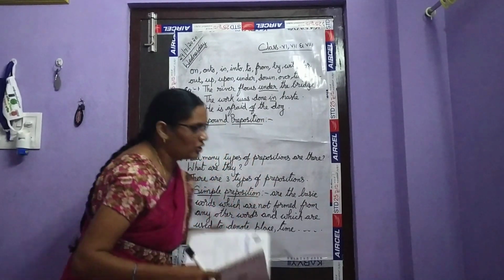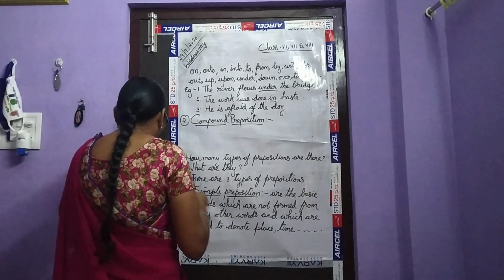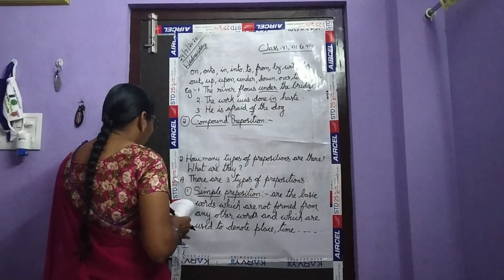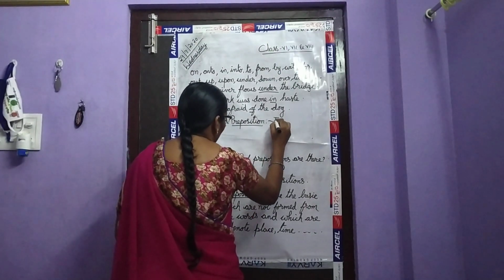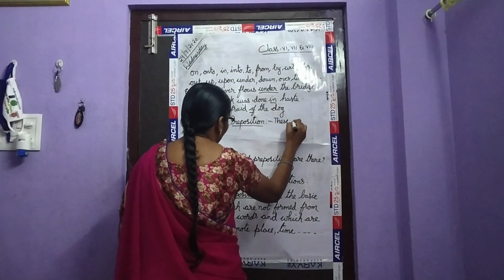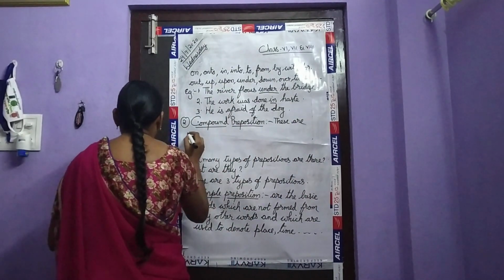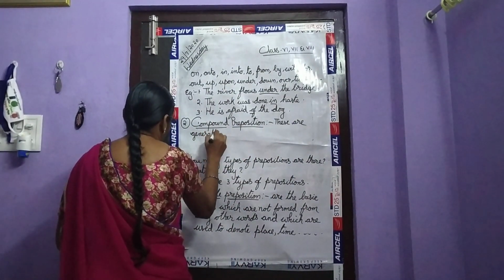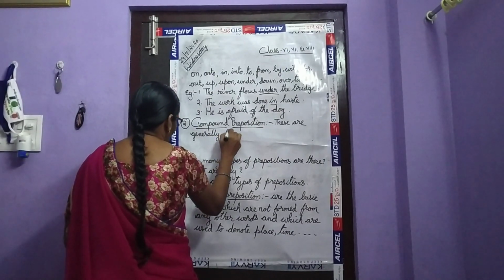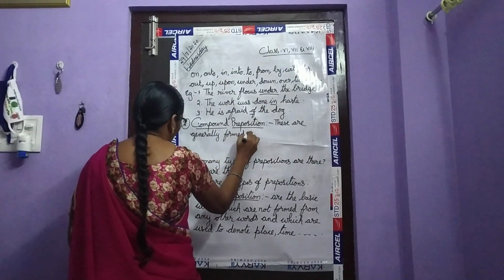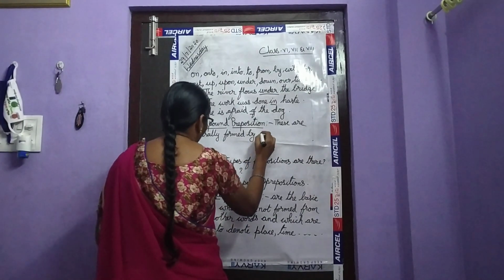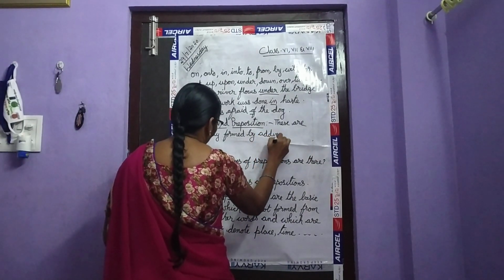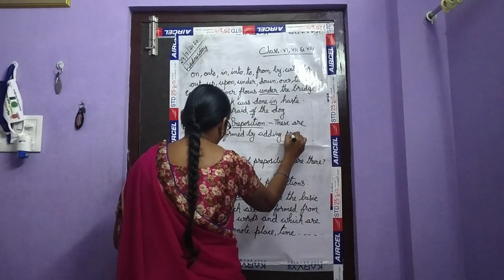Compound preposition. And what are these compound prepositions? These are generally formed by adding prefixes.